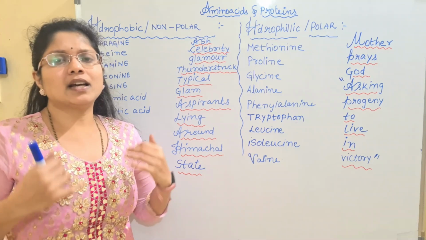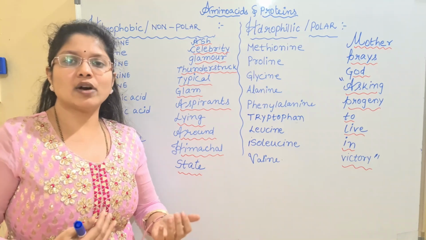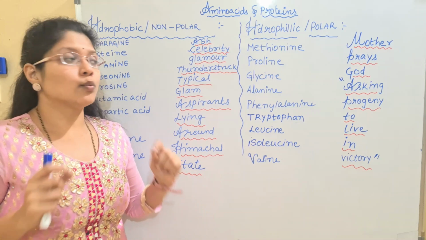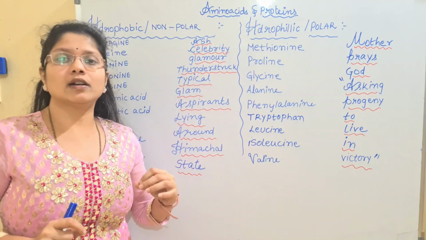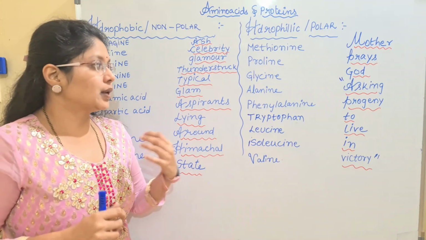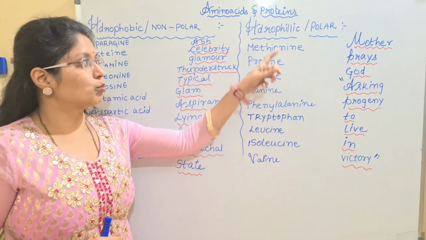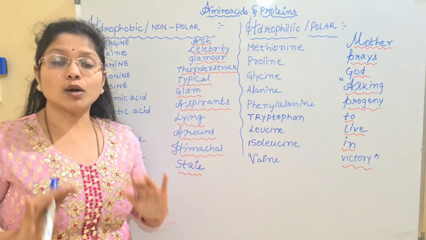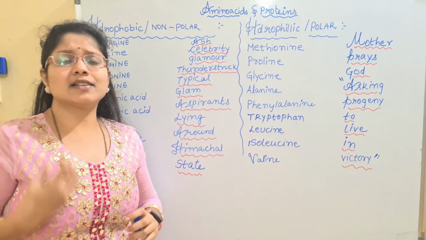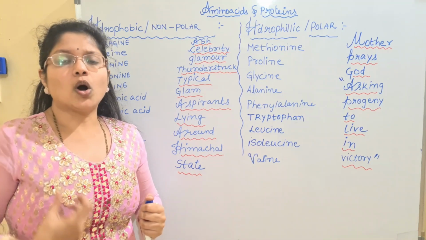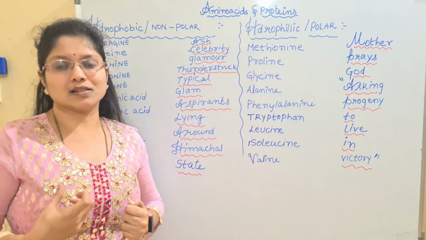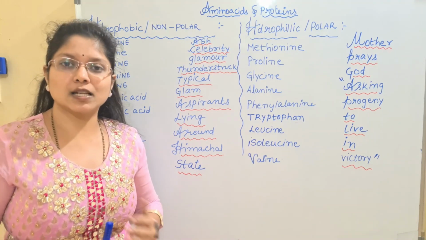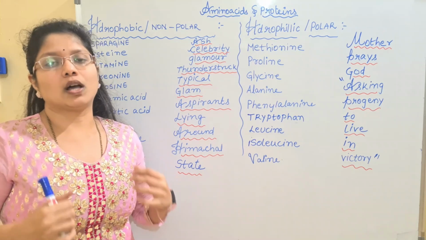And there are the remaining amino acids, all the 11 remaining amino acids. Out of the 20 we are discussing, we are not interested in learning the non-standard amino acids. We are always interested in learning the 20 general or standard amino acids. Of the 20, 9 will come under the polar category and the other 11 under the non-polar category. Non-polar means they are less reactive with water, or generally they have water-hating molecules and hence cannot be dissolved in water, which in turn means they cannot form hydrogen bonds with water. Such amino acids are said to be non-polar amino acids.